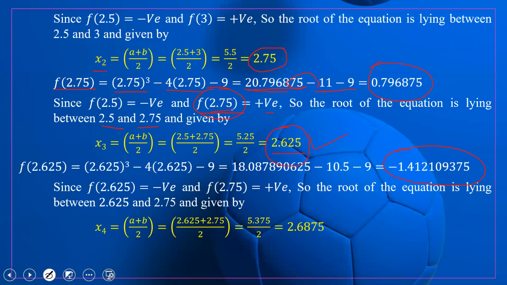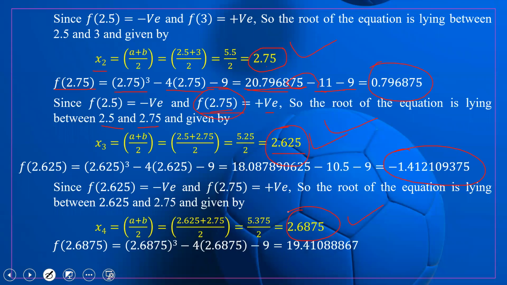So now we can say that it is stage number 2, stage number 3, stage number 4. Again, let us find what is the value of f at 2.6875. We only have to check whether it is negative or positive. So the answer is what? It is negative. So the root will lie between 2.6875 and 2.75.